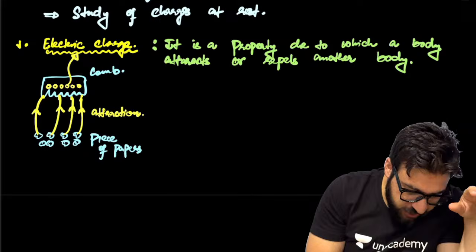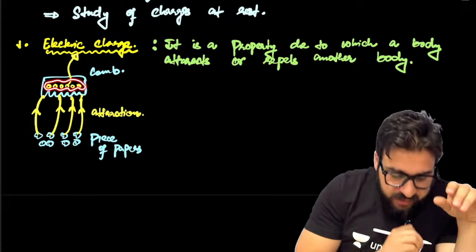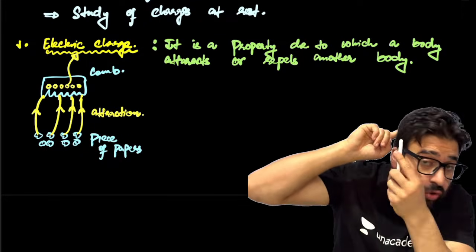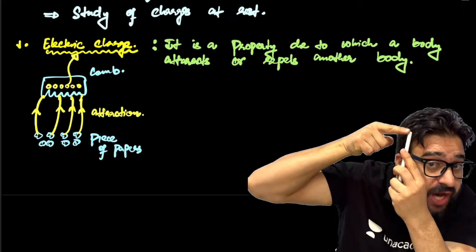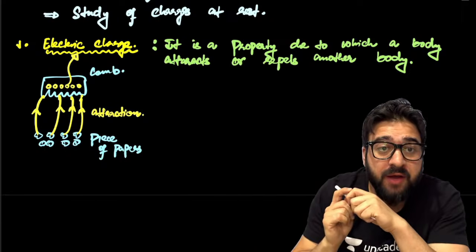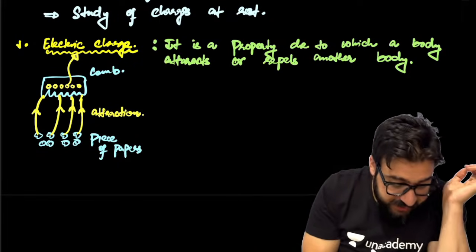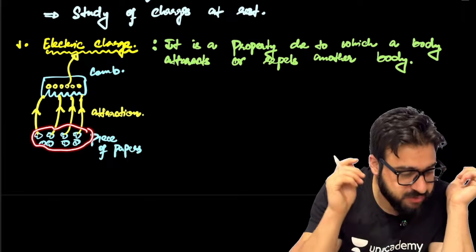Like here, when you rub the comb with your hair, charge is transferred from your hair onto the comb. And because of that charge only, it is attracting these pieces of paper, my dear NEET aspirants.